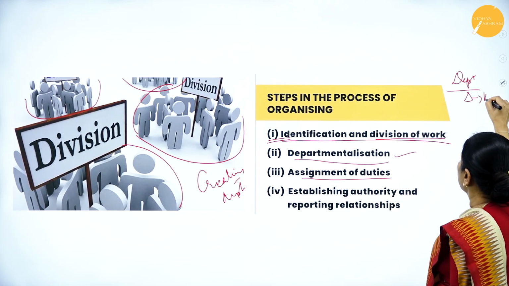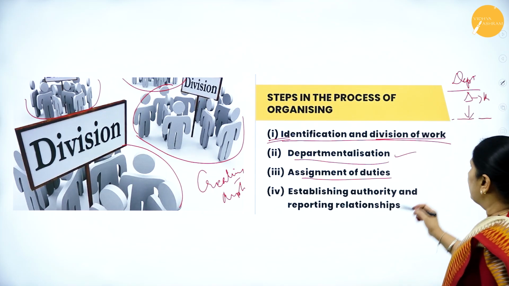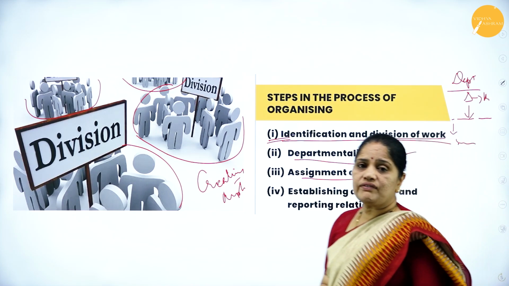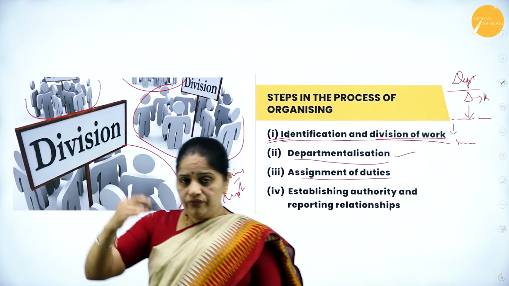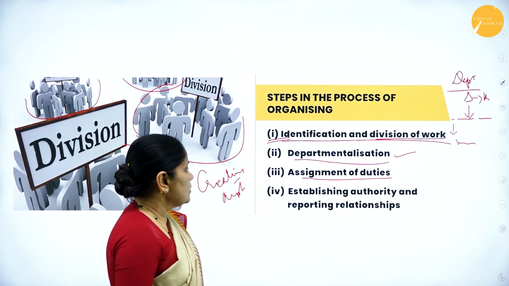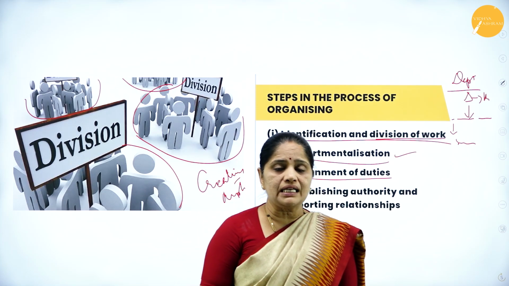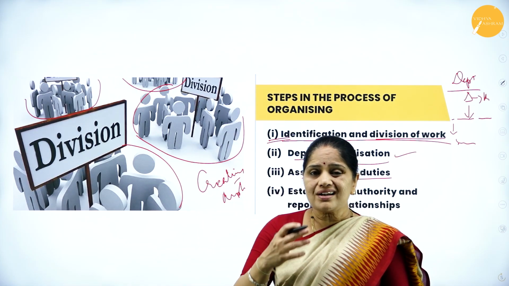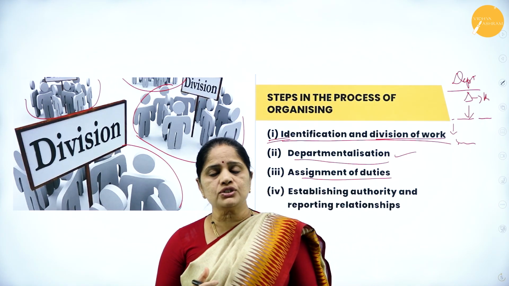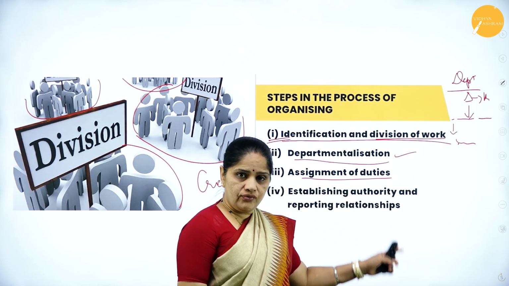So we have the departmental head, and below him we have the various managers, and below them we have the various staff working, and below them we have the various clerks, etc. So we are creating job positions within each department. So for each job we are assigning the duties. What are the duties of each job? What are the responsibilities of each job within the department? That we call assignment of duties.